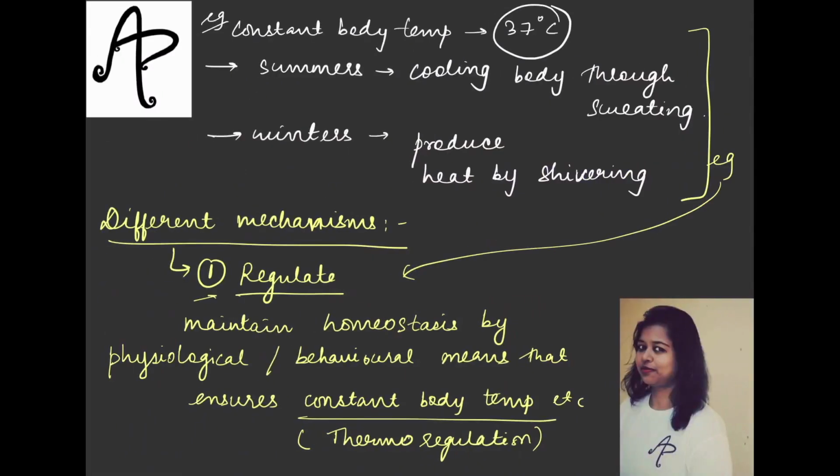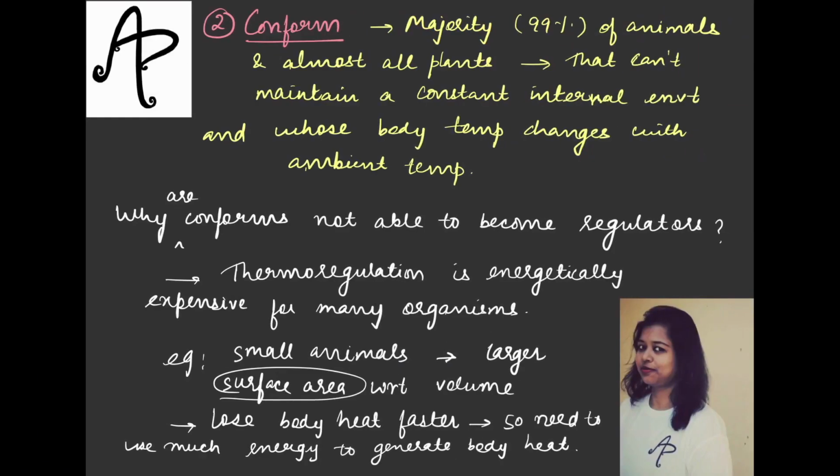So we have seen two different types of mechanisms. One is regulation, another is conformation. There are certain other alternatives also for survival if the external situations are just for, let's say, shorter duration or just in a particular area. So those types of topics we will continue in the next video.